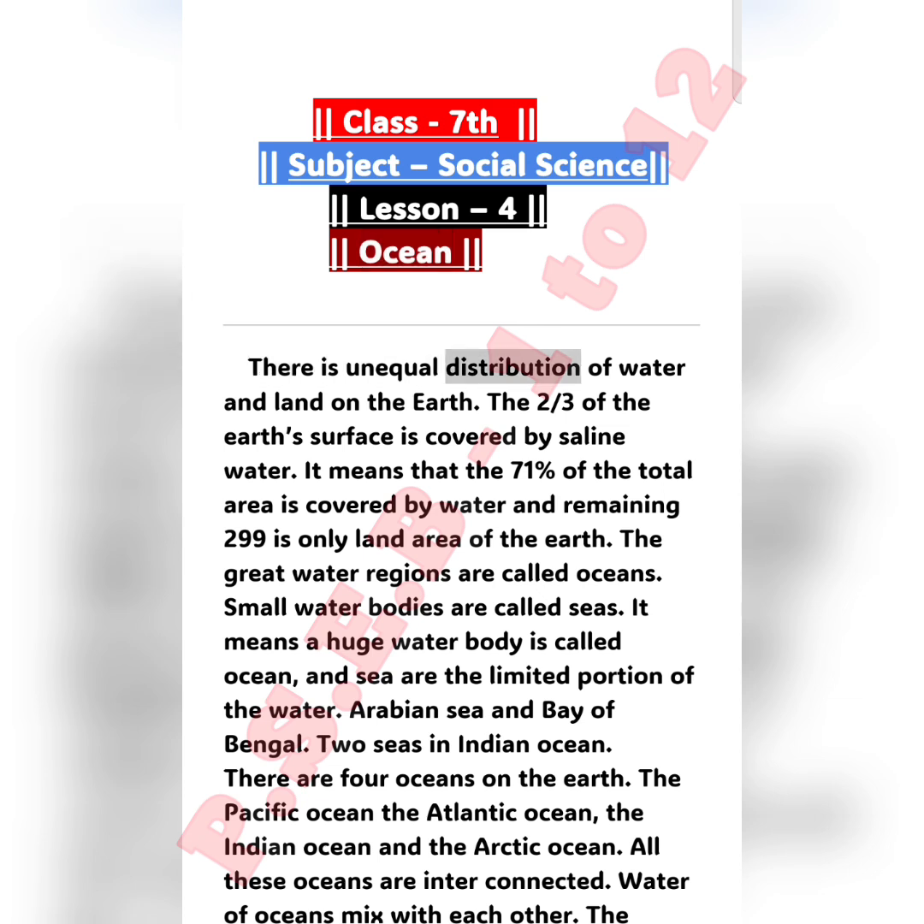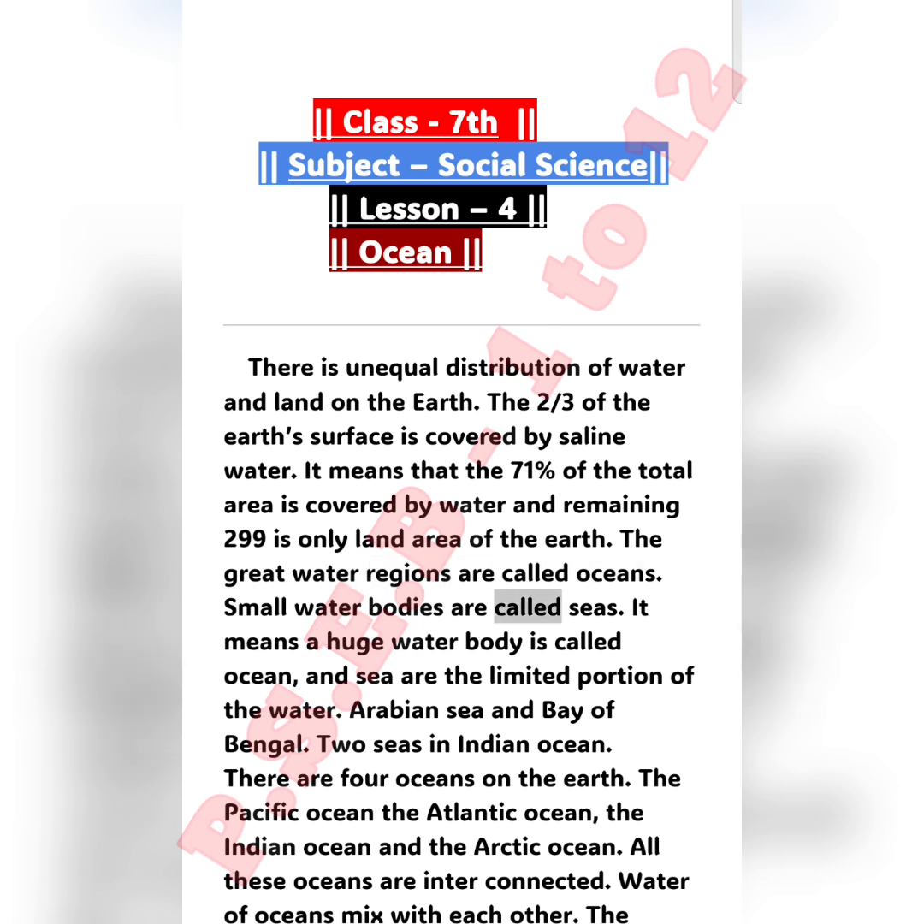There is unequal distribution of water and land on the Earth. Two-thirds of the Earth's surface is covered by saline water. It means that 71% of the total area is covered by water and the remaining 29% is only land area of the Earth. The great water regions are called oceans.